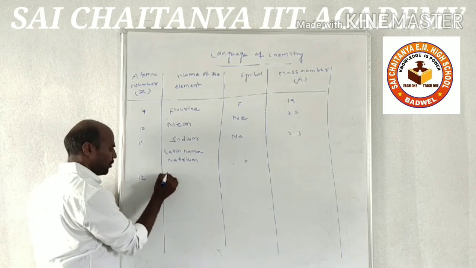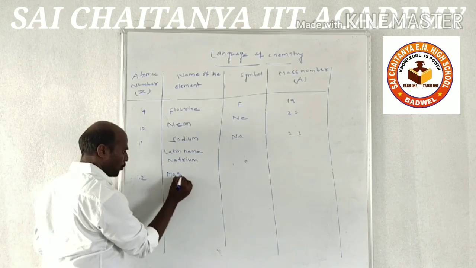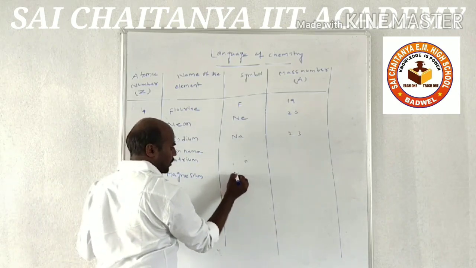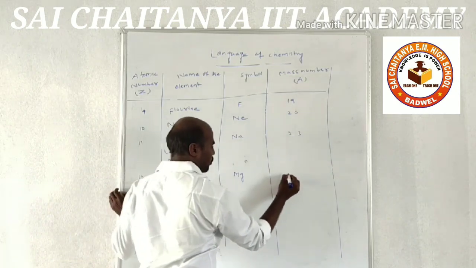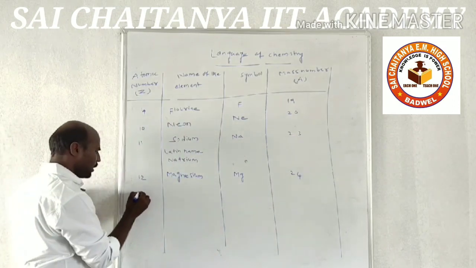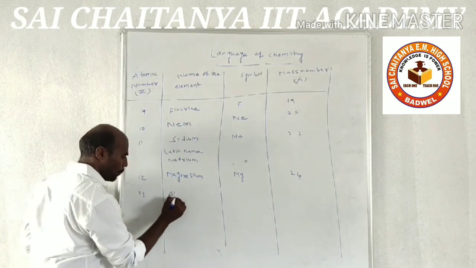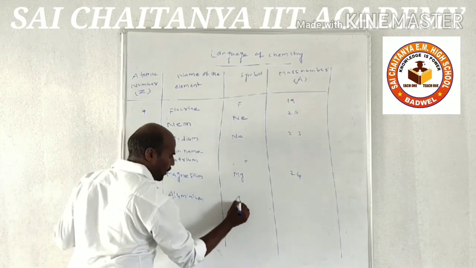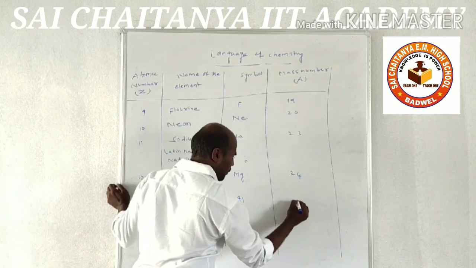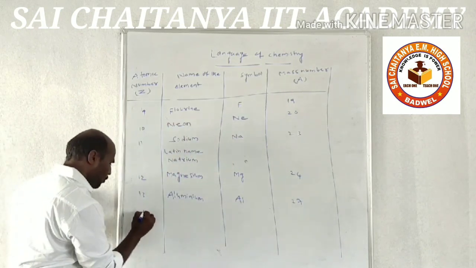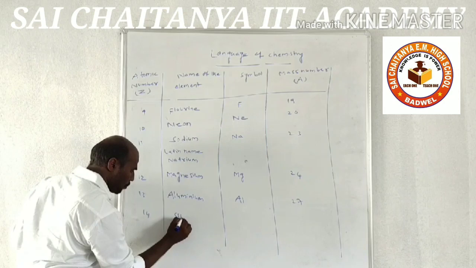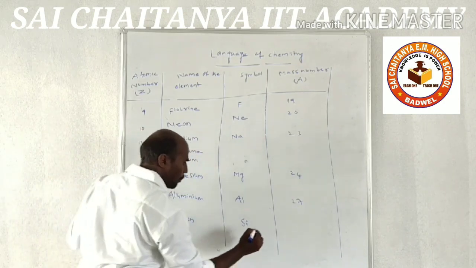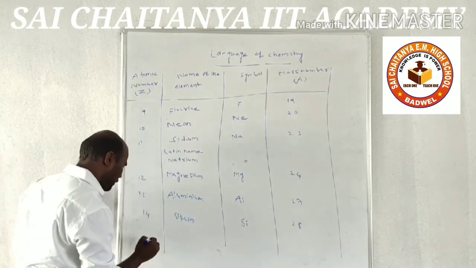And 12 is magnesium, and the symbol is Mg, mass number is 24. And 13, aluminium, symbol is Al, mass number is 27. 14, silicon, symbol is Si, mass number is 28.